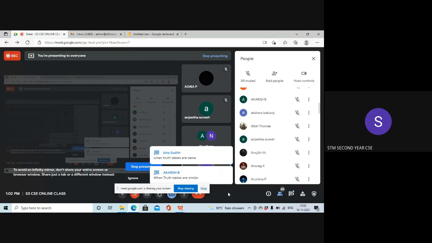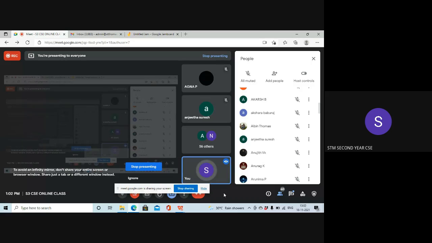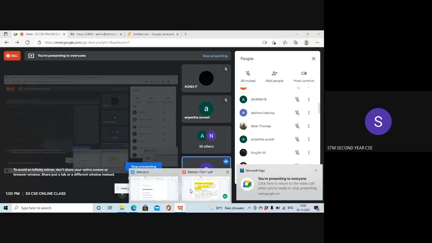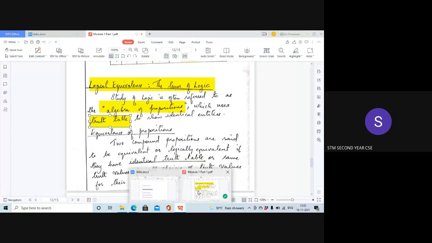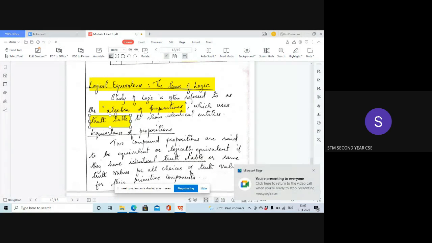When their truth tables are the same, for all possible truth value assignments, if we get the same truth values, then we say that these two propositions are identical. We call it equivalence of propositions.